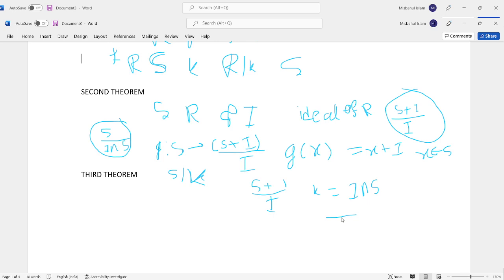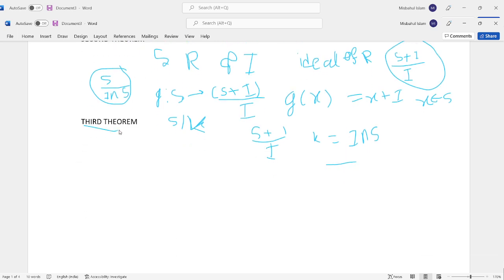If K is the kernel of g, then by the first isomorphism theorem S by K is isomorphic to S plus I by I. Since the kernel of g is an ideal of S, K is equal to I intersection S, and hence the theorem follows.